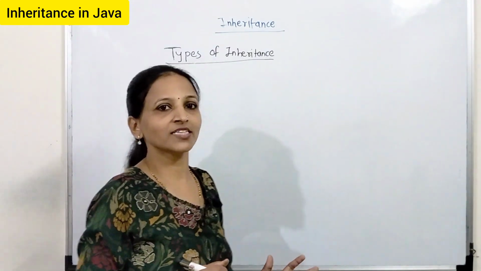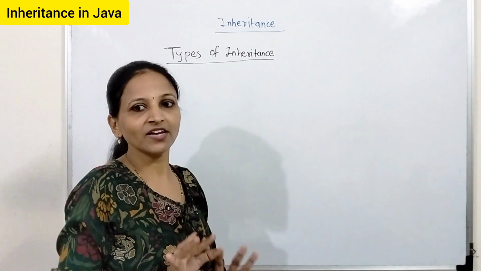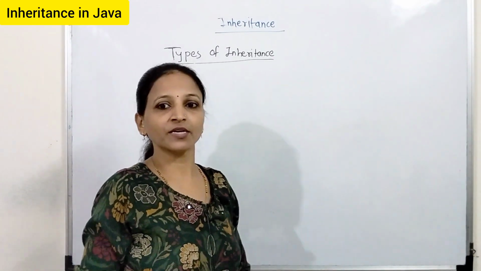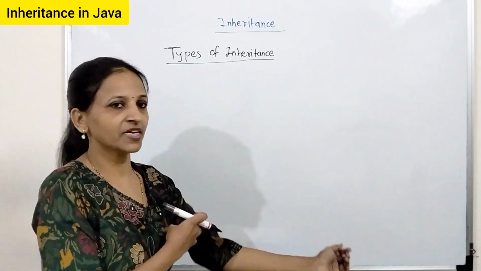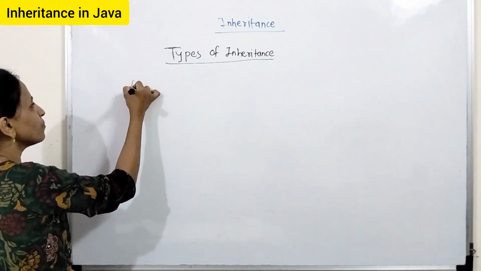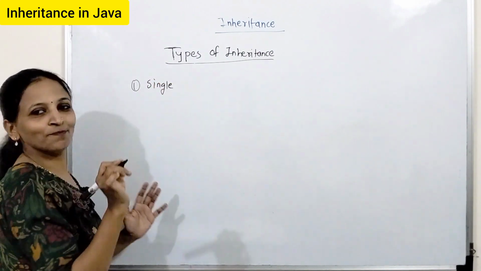Now we have to see the next point, that is types of inheritance. Here I am going to explain all the types of inheritance. From that, what is supported by Java, what is not supported by Java, how to implement, everything I will explain here. Let us see, the first type of inheritance is single inheritance. It is very much simple.